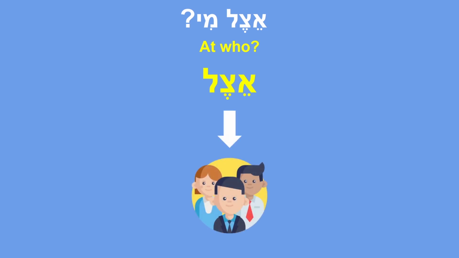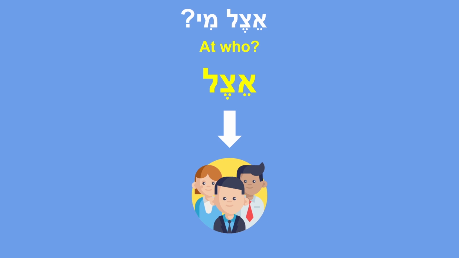Etzel answers the question who has something, who's in possession of something, or literally it will be at who. So it means that something or someone can be at a person. For example, efo ata, where are you? Or we can also ask the question etzel mi ata, it means at whose place are you? And the answer will be ani etzel Yossi. I'm at Yossi's place. It means that my location is Yossi. So this is what etzel means.